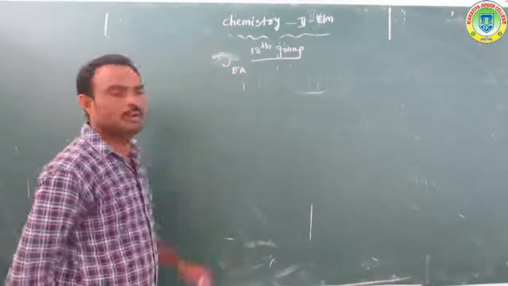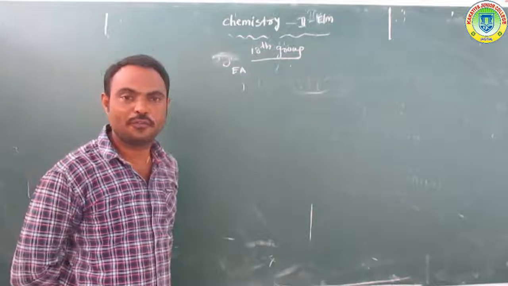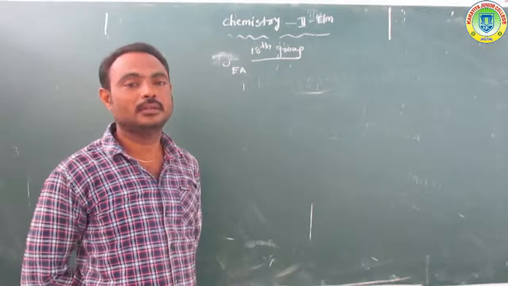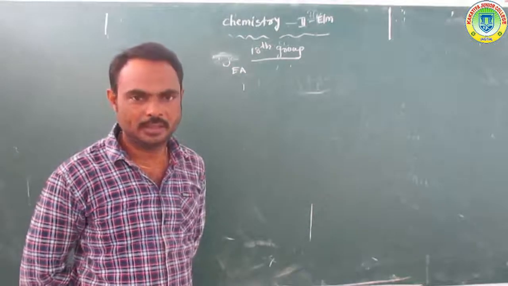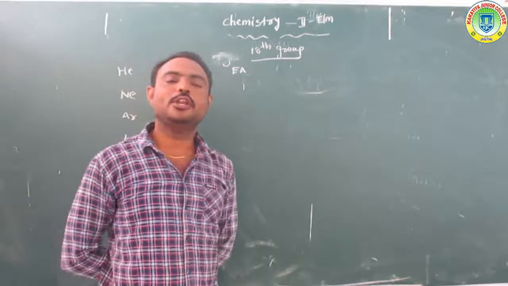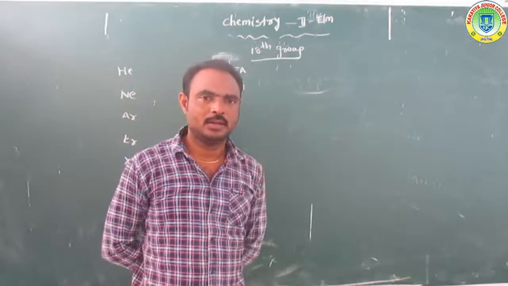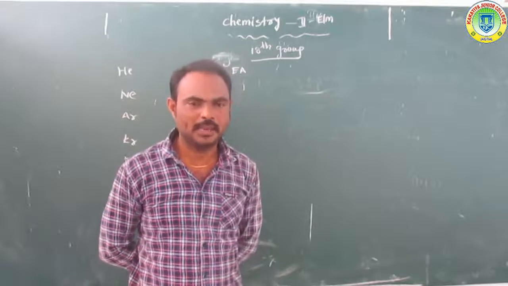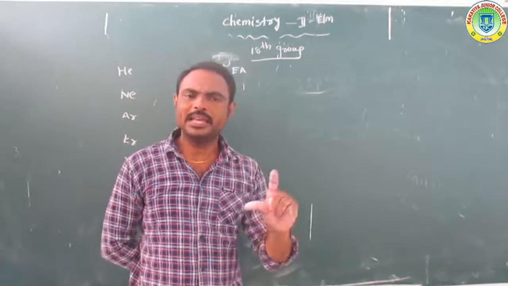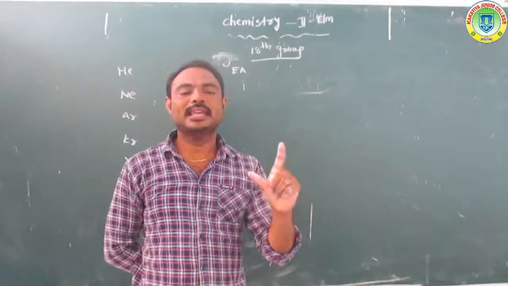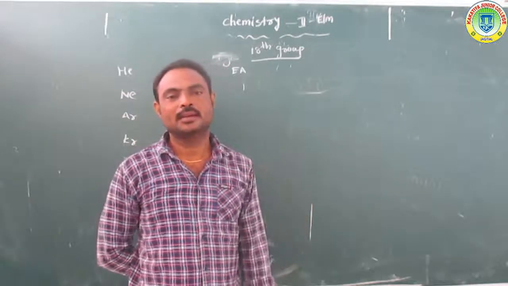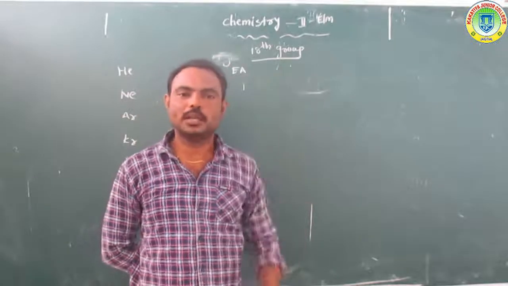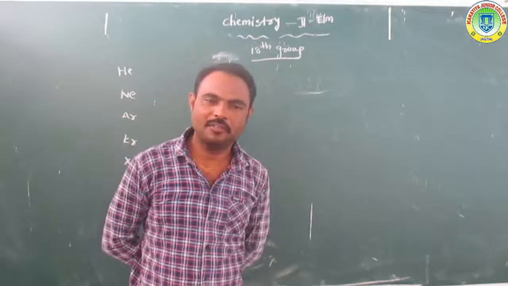What is the change of electron affinity in the group? Already we know that electron gain enthalpy commonly decreases from top to bottom in a group.